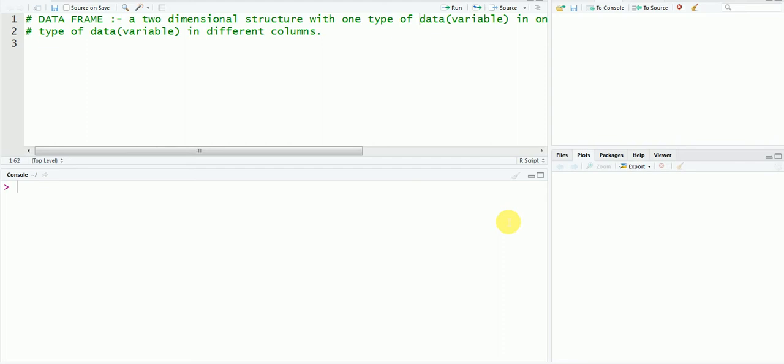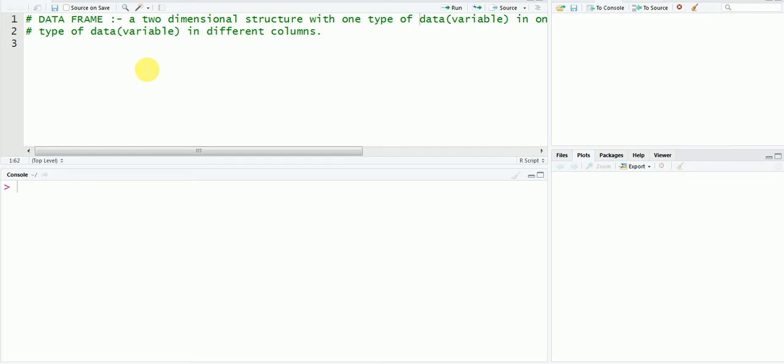So we are in front of our software interface. So this is your interface. This part is called workspace, or we can say R script, and this part is called R console. So what is the difference between working in R console and R workspace or R script? See, if you have written a code, any code in R script part, then what will happen?